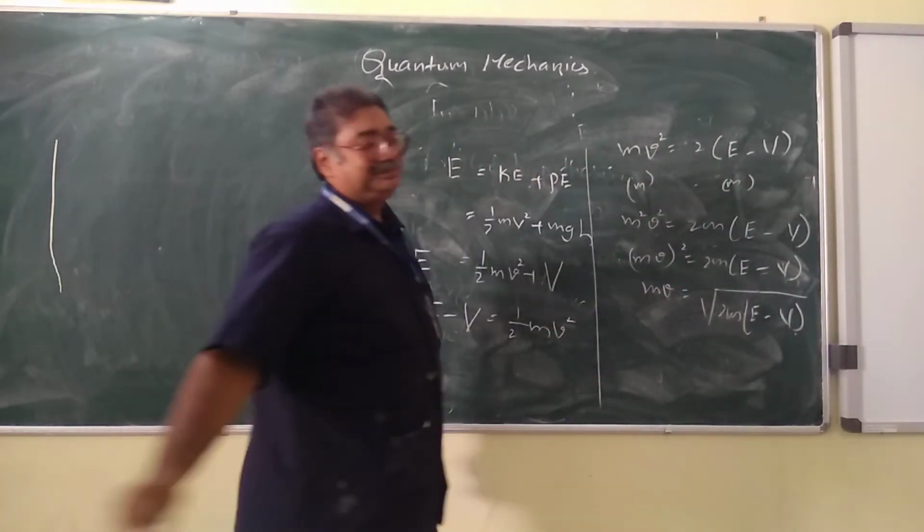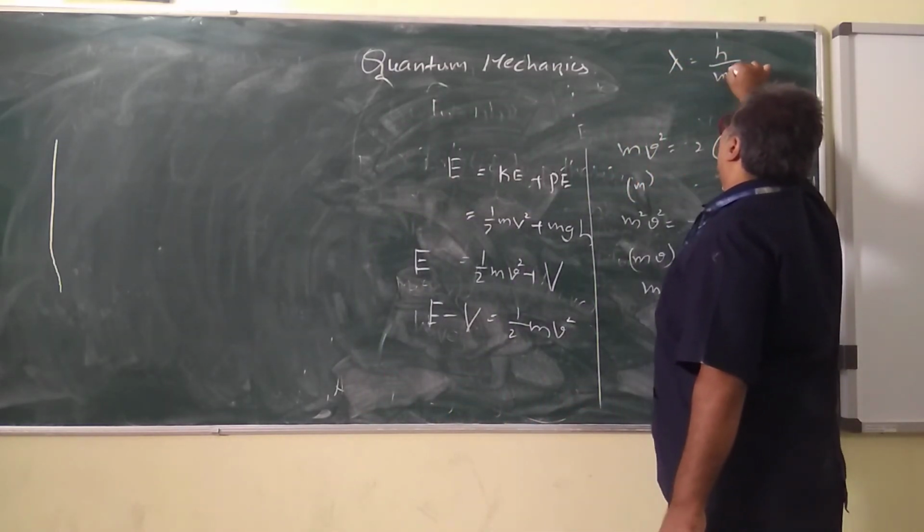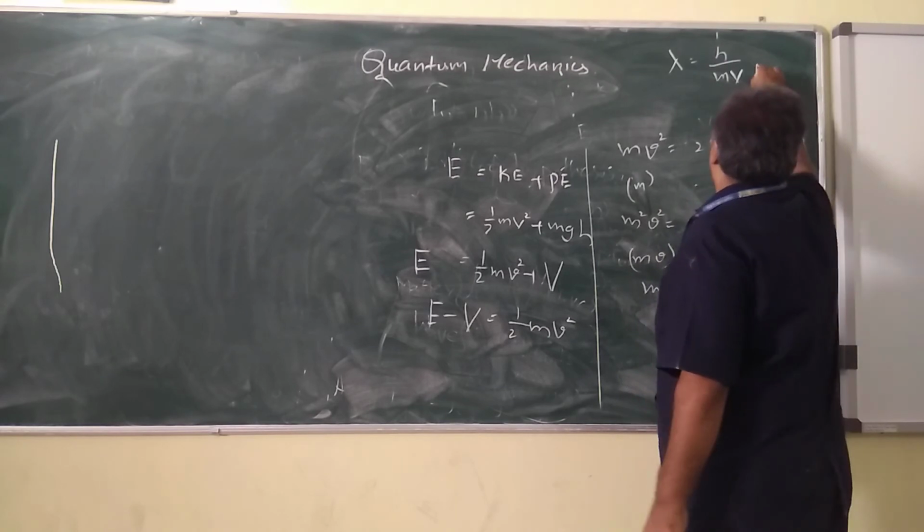But what is this mv? mv is the momentum of a particle, which is exactly given by lambda equals h by mv. So we substitute this value in this equation.